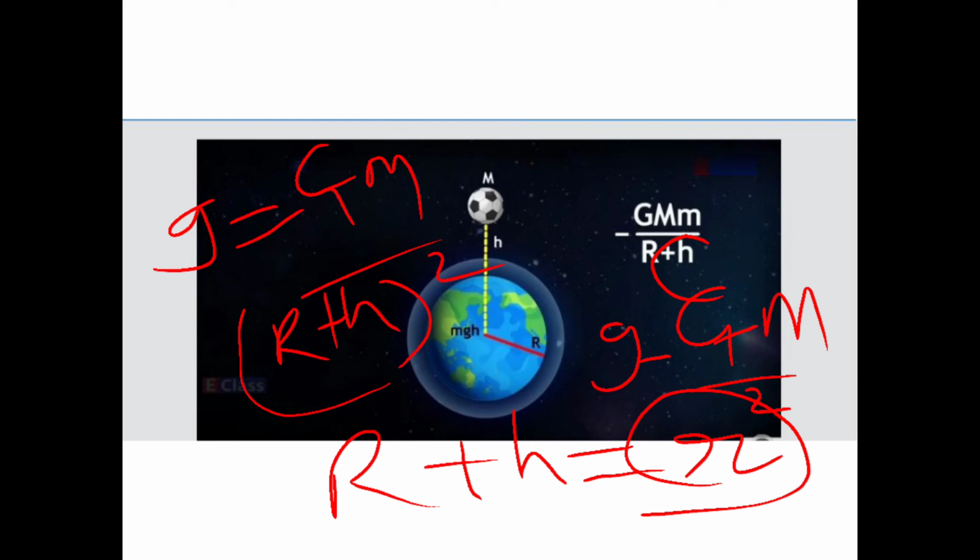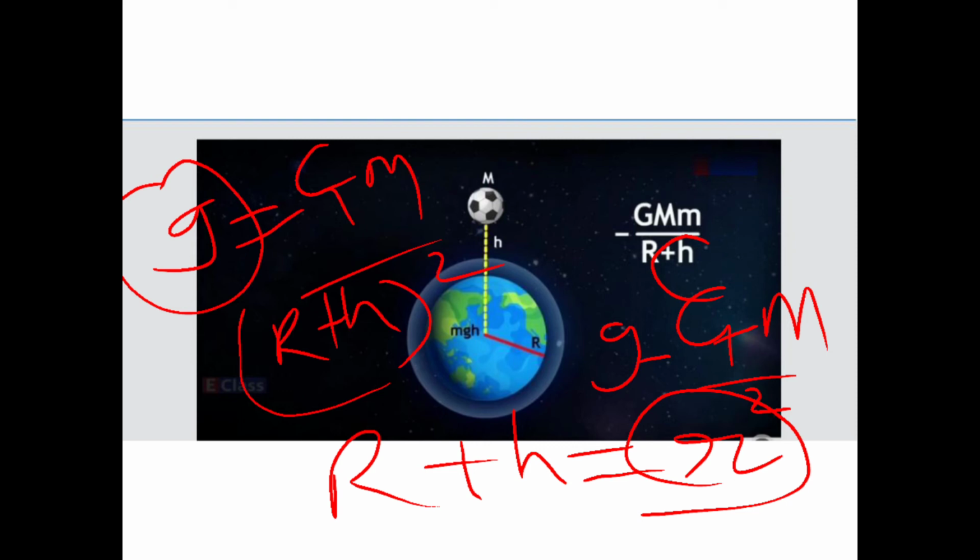That means the earth's gravitational force does not act on the object. If this g becomes 0, it means the gravitational force will not act on it, and there will be no acceleration. F is equal to ma. If this a is 0, then F is also going to become 0. So the gravitational force acting on an object will be 0. Correct?